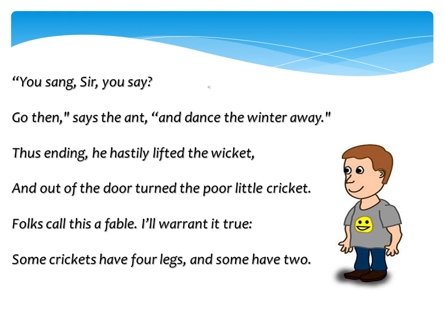So in return of the cricket's answer, the ant replied in sarcasm. The ant replied in a taunting way that you are saying that you sang through the summer, so why didn't you dance the winter away? So in this poem, the poet wants to say that folks may have called it a fable, but I want to say that this fable is true, because some crickets have 4 legs, but some have 2.